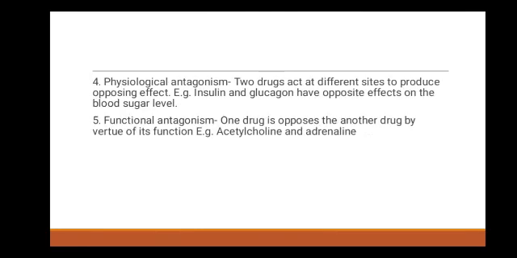Fourth is physiological antagonism. The two drugs act at different sites to produce opposing effects. It means the two drugs produce opposite effects by acting on different receptors. For example, insulin and glucagon have opposite effects on the blood sugar level. And last is functional antagonism. One drug opposes the other drug by virtue of its effect. For example, acetylcholine and adrenaline.